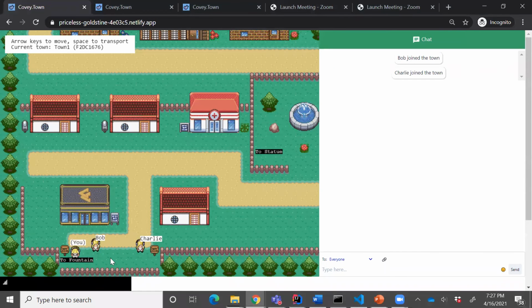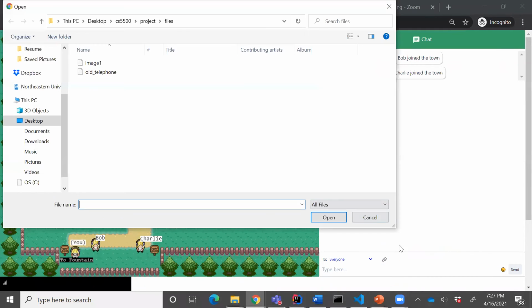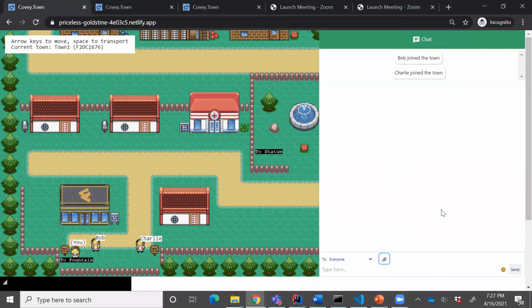So currently, as we can see, there are three players, Alice, Bob, and Charlie in the town. Let's say Alice wants to share a file. Upon clicking the pin icon, the file browser opens, and let's say Alice selects a file to share. As you can see, the file has been shared.